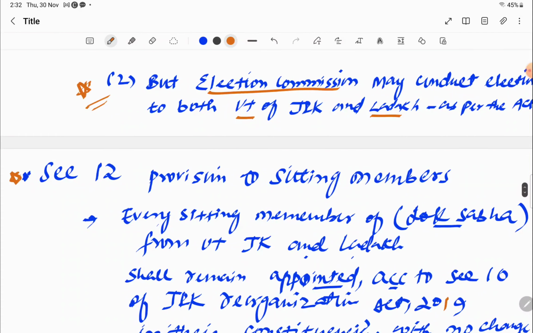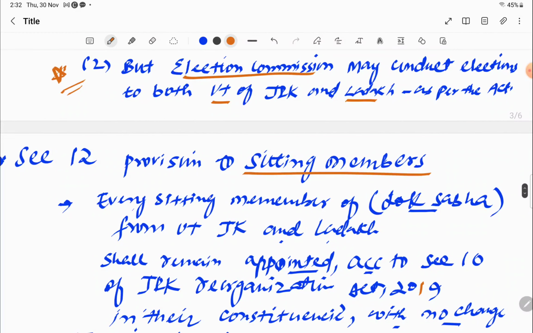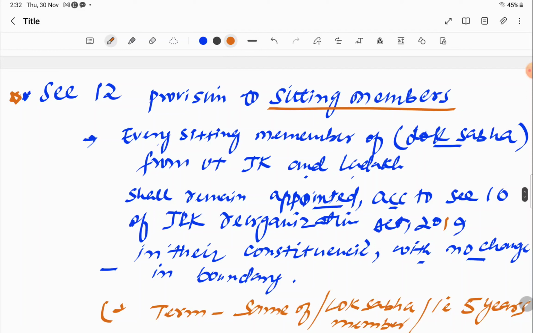Section 12 is very important as it tells us about the sitting members, okay? I've simplified it for you because this was a bit tricky, and I will try to explain it with as much ease as possible, because I'm going to read it first. So first it tells that every sitting member of Lok Sabha from UT of JandK and Ladakh shall remain appointed according to section 10 of JandK Reorganization Act 2019 in their constituencies with no change in boundary. It means first you need to know section 10. Section 10 is number of seats given to a particular UT in the Lok Sabha.